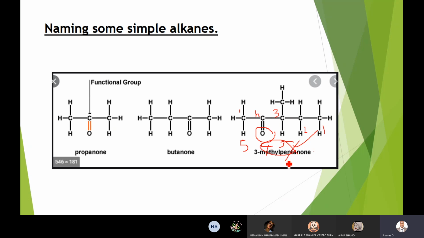So you start numbering from the left side, and on the third carbon you have a methyl group. So 3-methyl, and the length of the chain is 1, 2, 3, 4, 5, so 3-methylpentanone. Thus, whether you number from the right side or the left side matters if more than one substituent or functional group is present. Am I clear with this? We already discussed this yesterday.